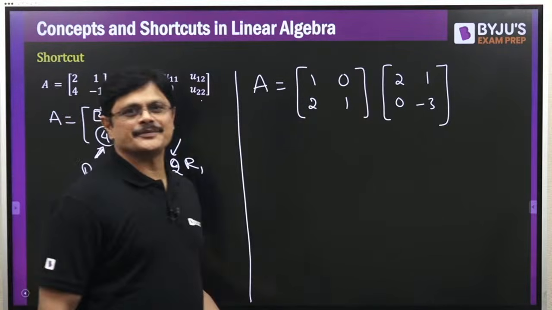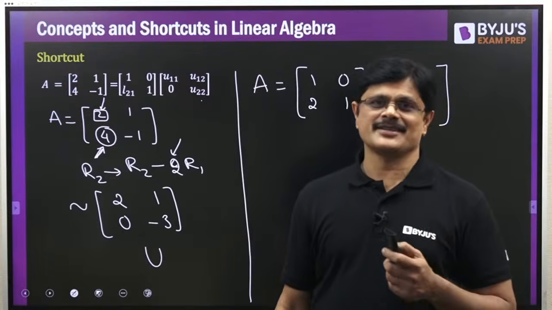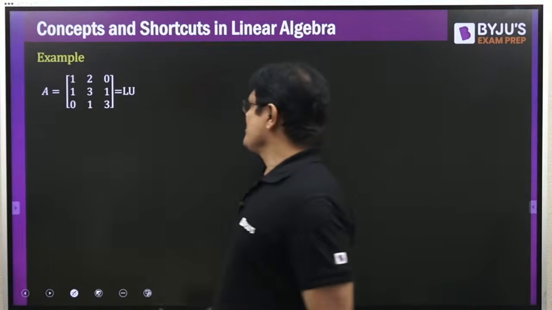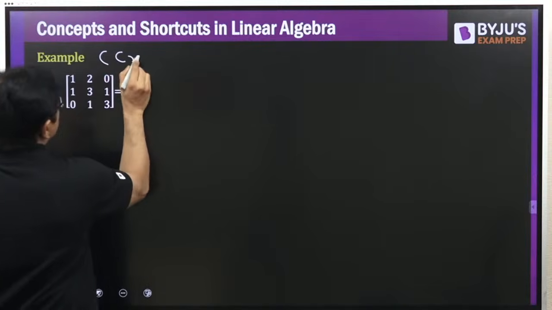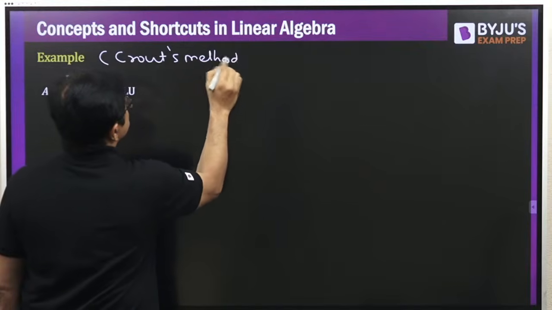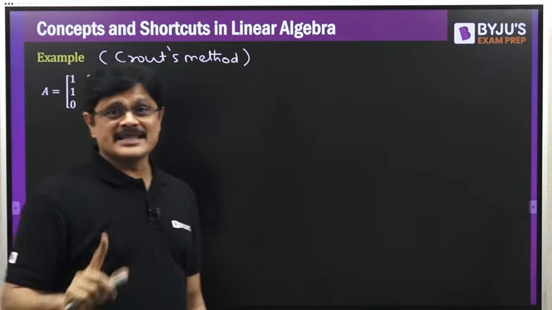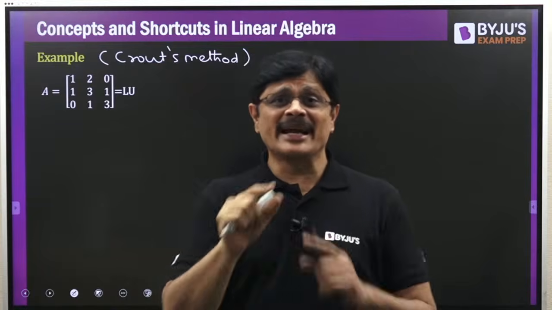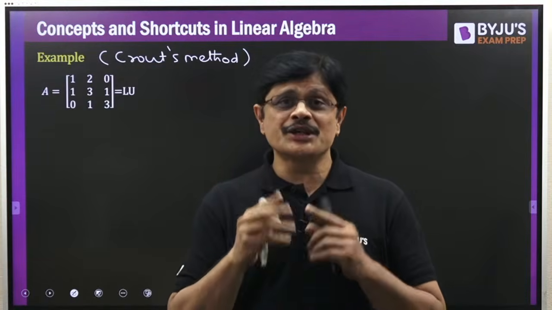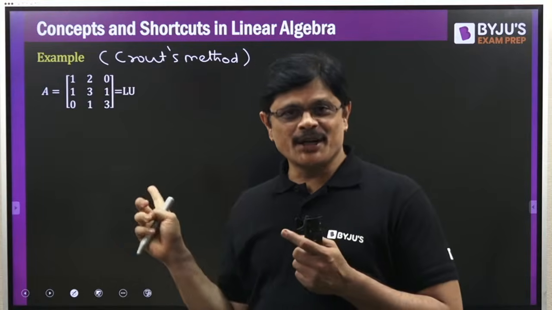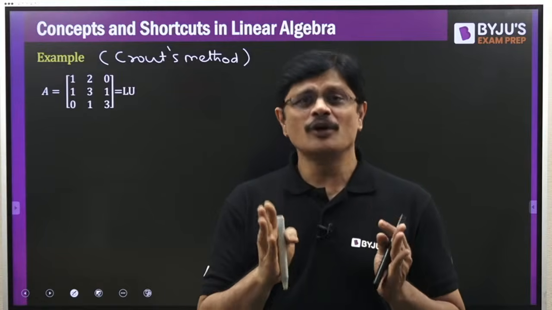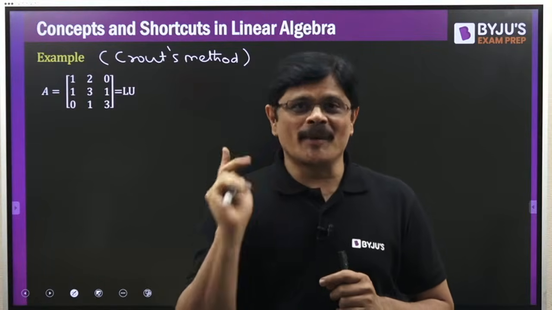So let us continue now for a 3 by 3 matrix. For 3 by 3, let us continue the same story. First, let us see the same shortcut, Crout's method. Same LU decomposition. Crout's method means the main diagonals of the upper triangular must be 1. So you have to reduce the matrix to lower triangular using column operations.